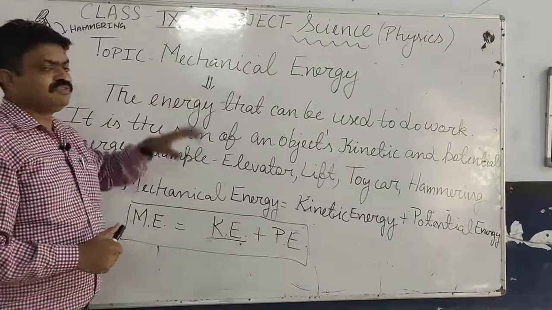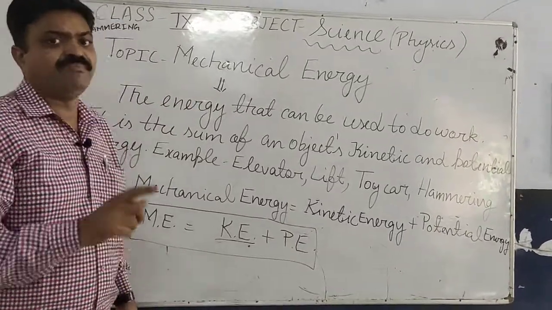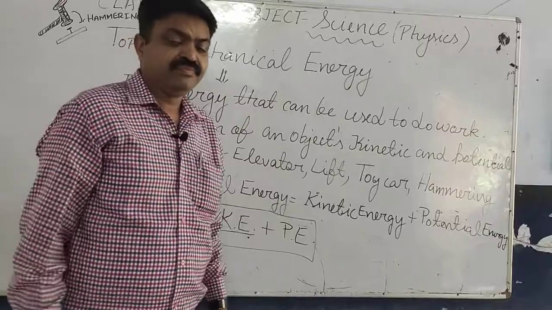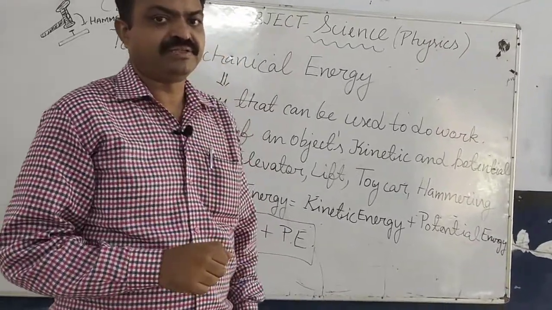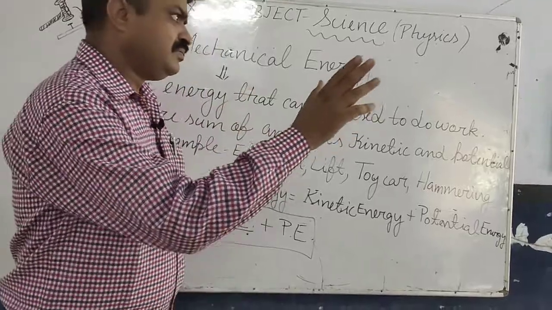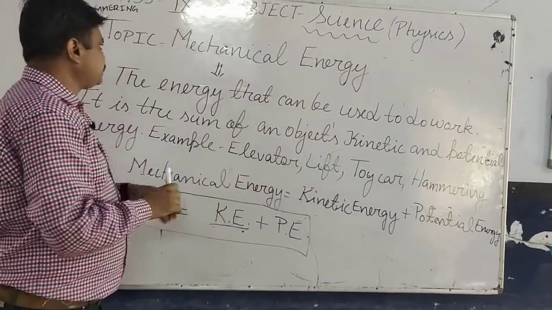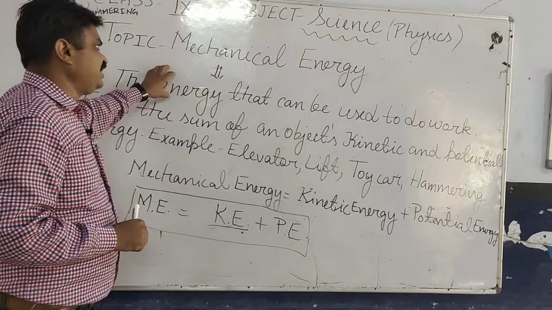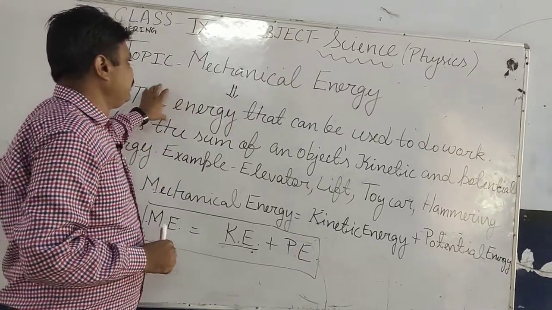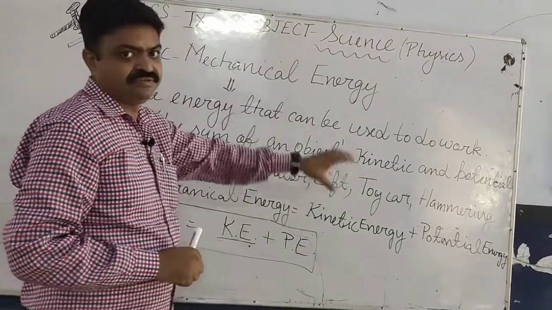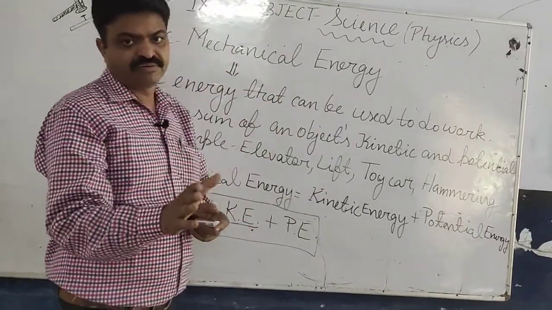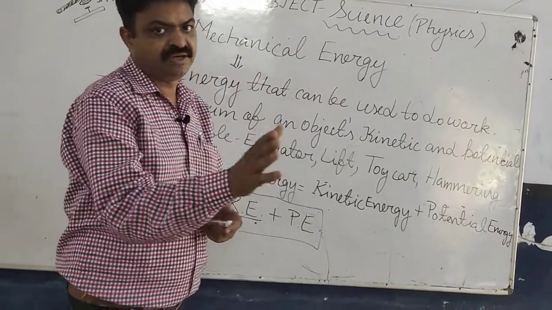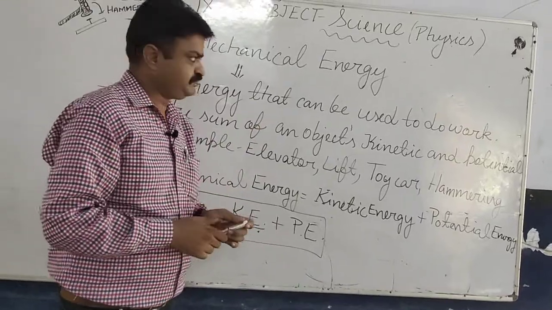The branch of science that deals with mechanical energy is known as mechanics, and the person who studies mechanics is known as a mechanical engineer.